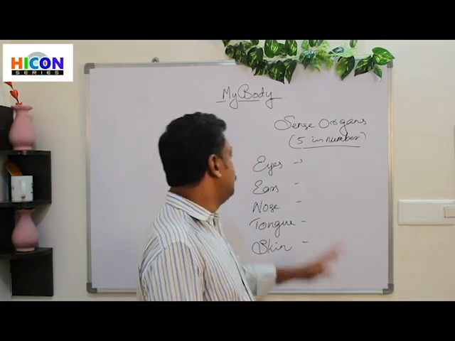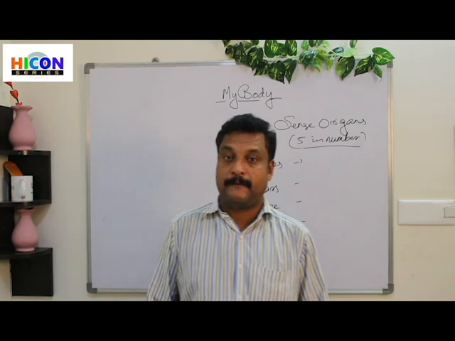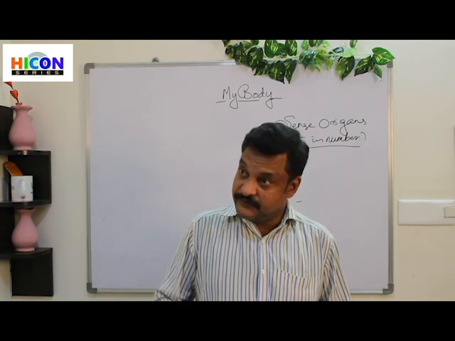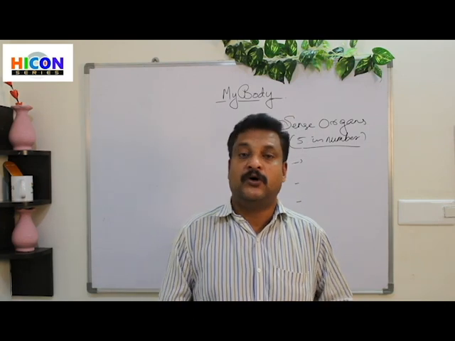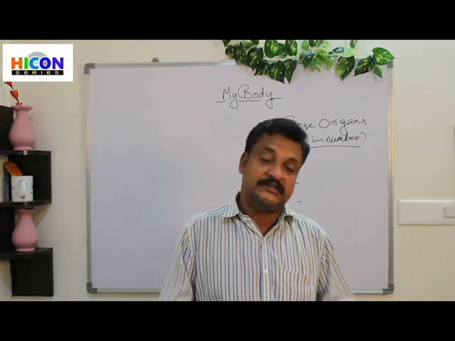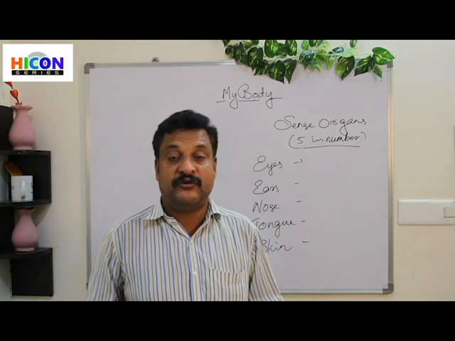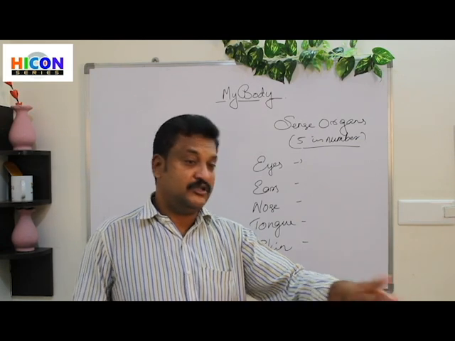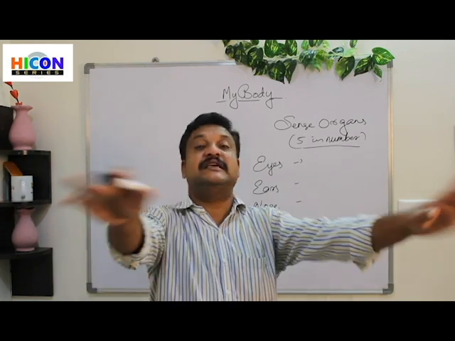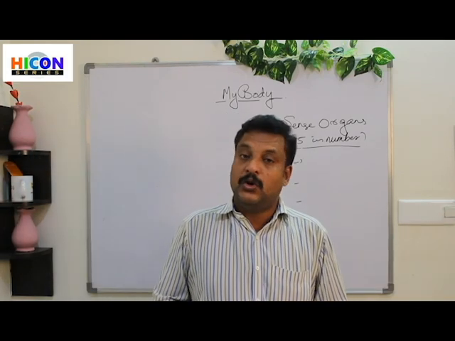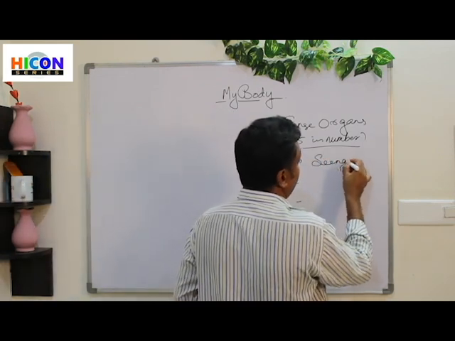Now, what do we use our sense organs for? So what do we do with our eyes? If it is very dark, is it possible for us to walk? Imagine the power went off at night at home. It's our own home. We know every place is over there, but still we will find it quite difficult because there may be something on the way. The problem is we cannot see anything. So eyes help in seeing things around us.